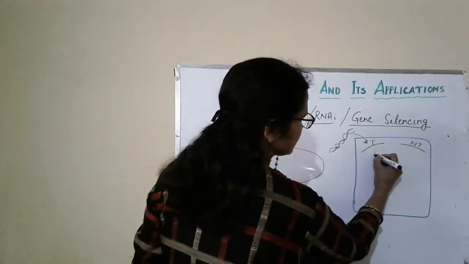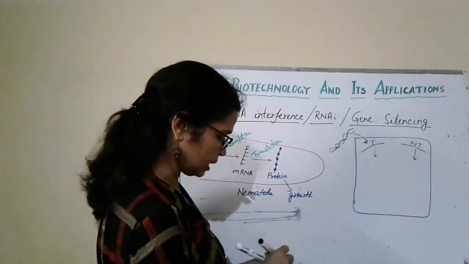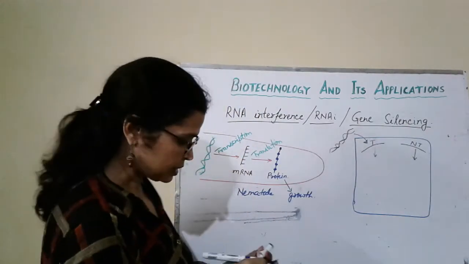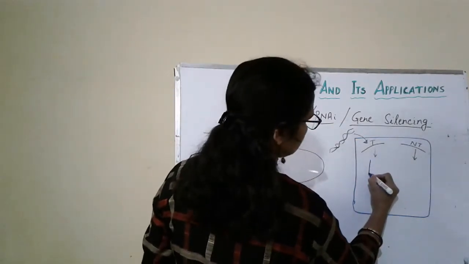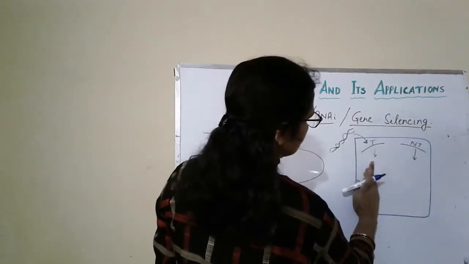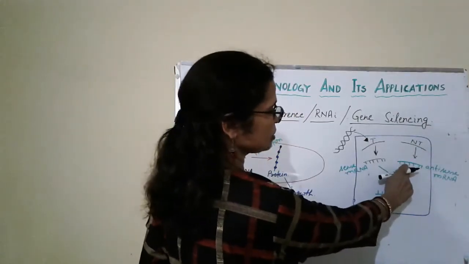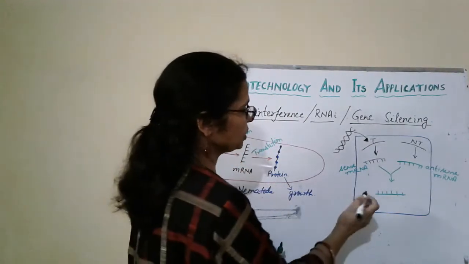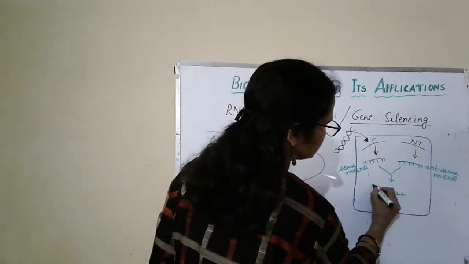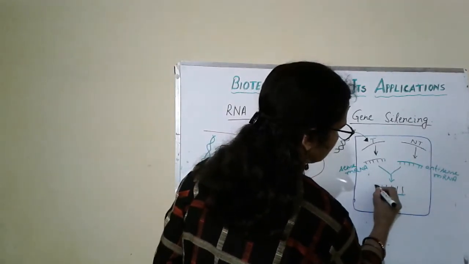So after transcription they form messenger RNA, both the sense messenger RNA and the anti-sense messenger RNA. So this is the sense messenger RNA. This is the anti-sense messenger RNA. Both the messenger RNAs are complementary to each other, so they form double-stranded RNA.